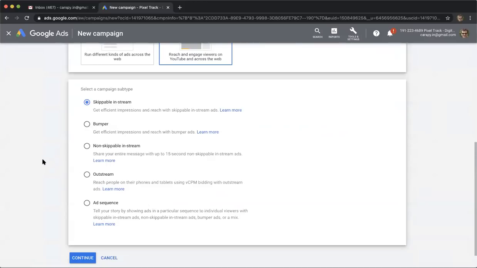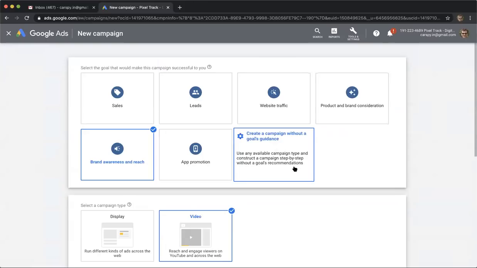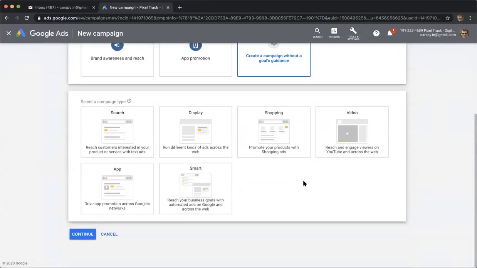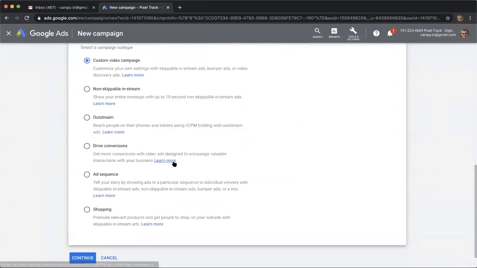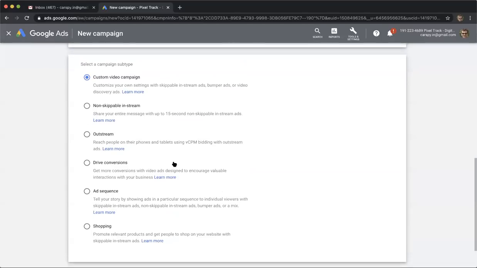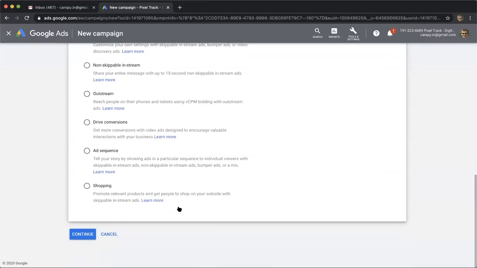There are different types of video ads on YouTube. You would have seen ads in the search results. Here, if I say video, I can select drive conversions, or I can say custom video campaign. So let's say I click custom video campaign and click continue.